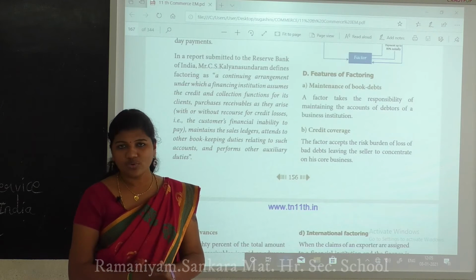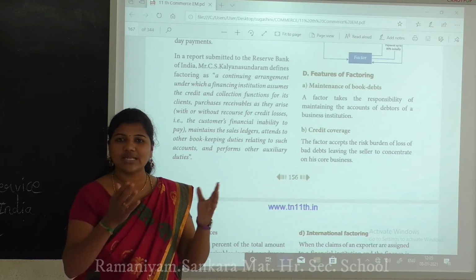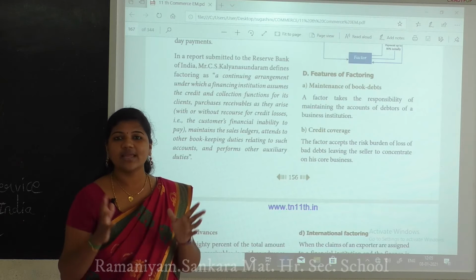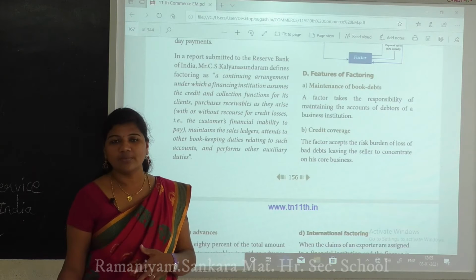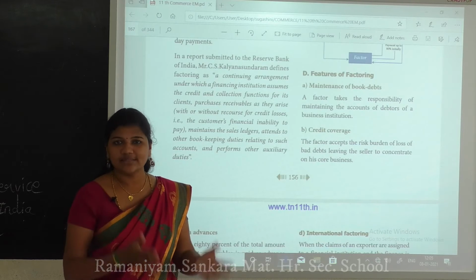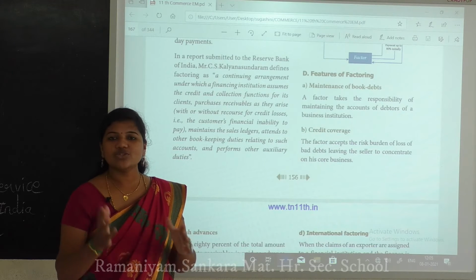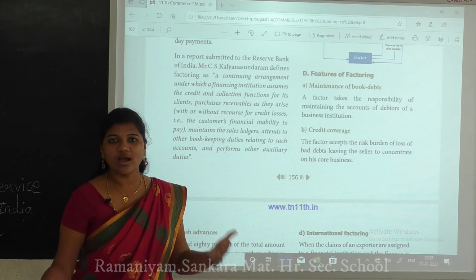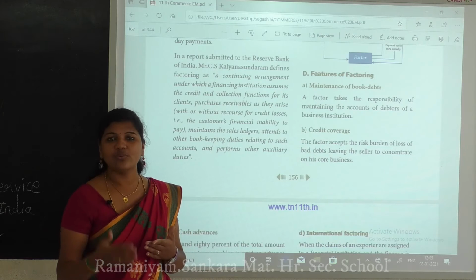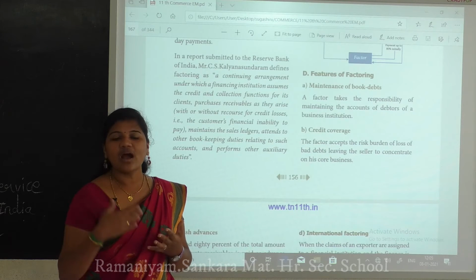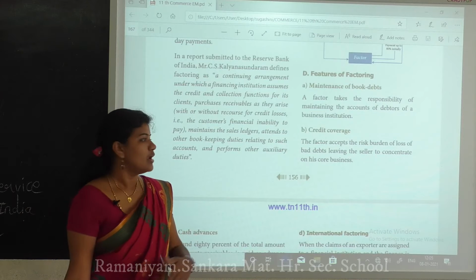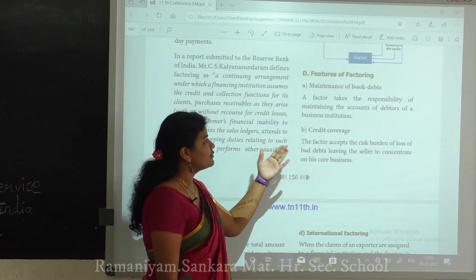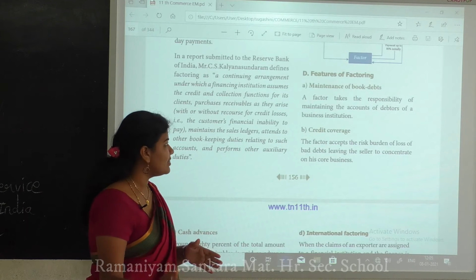Whatever business we run, the business and the accounts are both related, because one day we may sell 50,000 and another day 10,000. So day to day we have to enter all the accounts, and only then will we know at the end of the year whether we got more profit or more loss. That is the maintenance of book debts, the main thing.